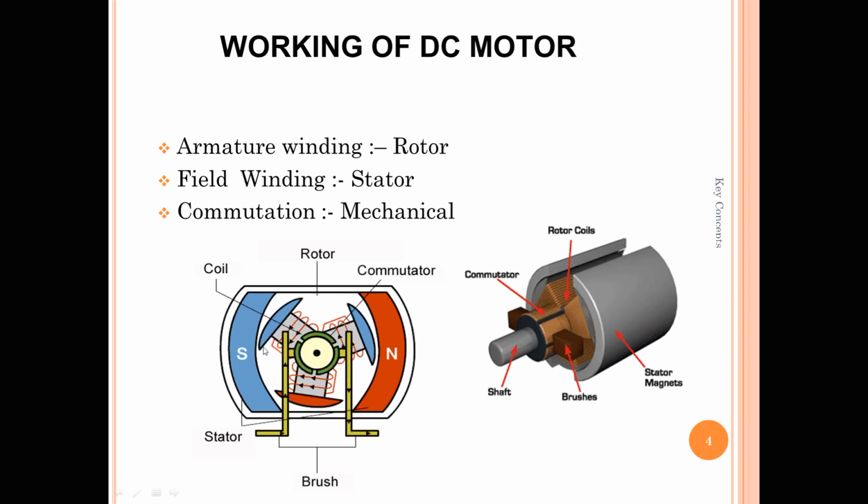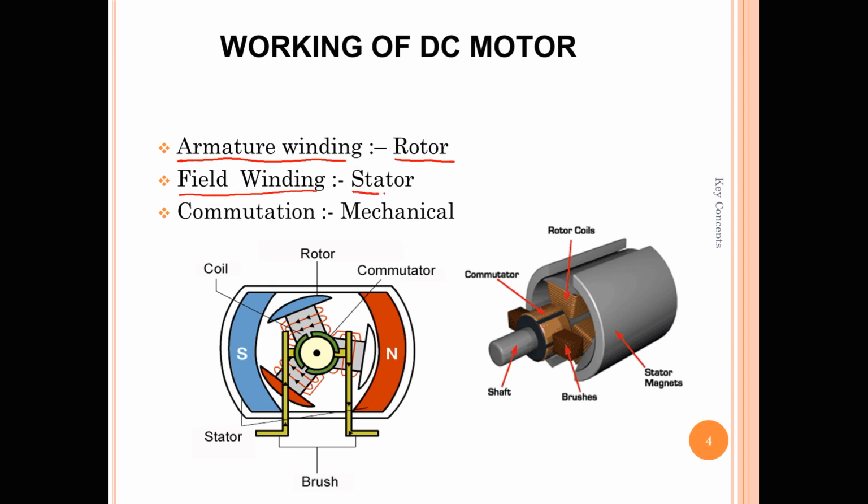In the first animation, you can see the brushes provide physical contact with the commutator, and the commutator is connected with the armature windings. In a DC motor, the armature winding is actually the rotor, and the field winding is the stator.